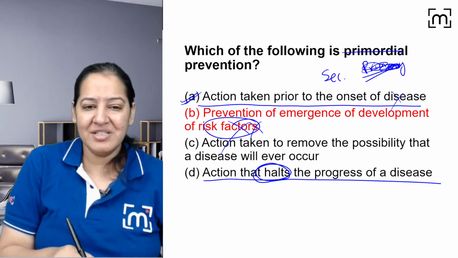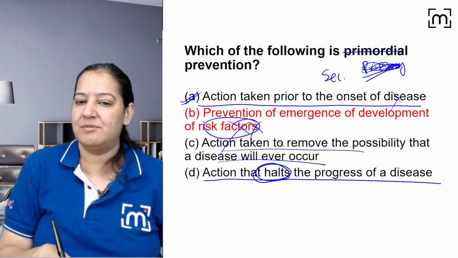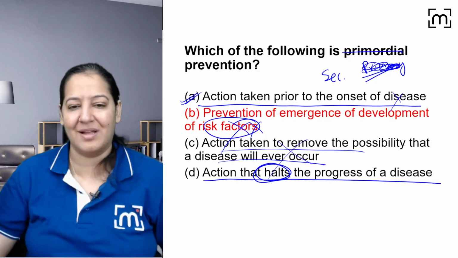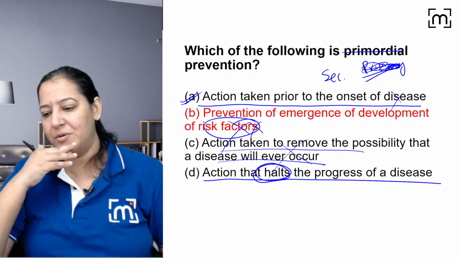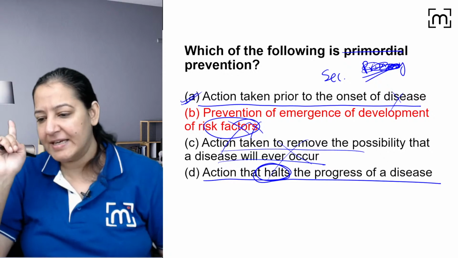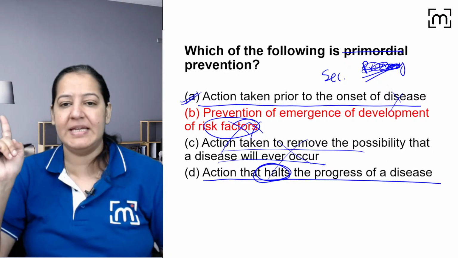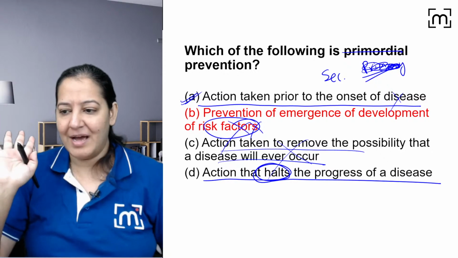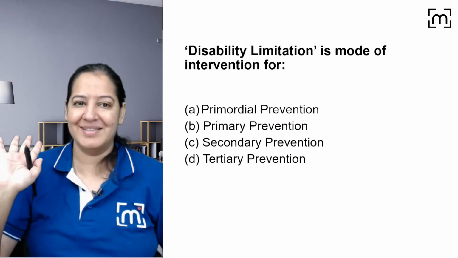Action taken to remove the possibility that disease will ever occur: there is nothing like that in the world. Give me a thumbs up. No, Rakesh, it's not C. It's D. Shrav, it's not C. Answer is D. You got it? I guess you have any confusion. The answer is D. Okay.